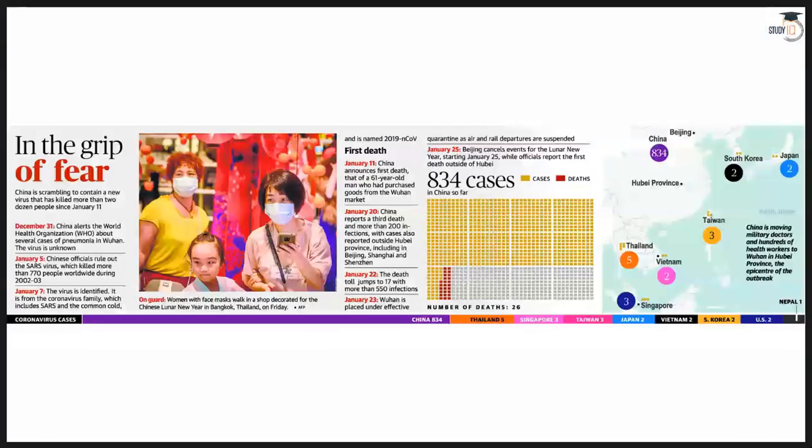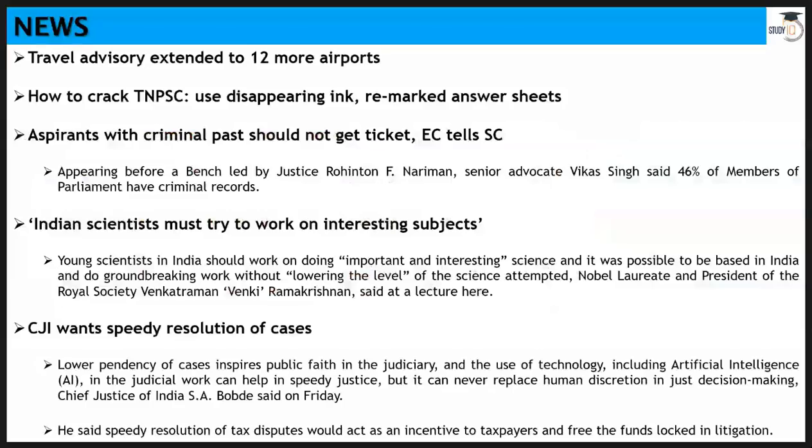Things are not that good as far as China is concerned. This coronavirus is spreading in various different parts. How to crack TNPSC, Tamil Nadu Public Service Commission: this article is not providing you good advice. It's basically about a case. There were 99 students who are suspended for life, forever. They want to be able to take this exam, but they did cheating.